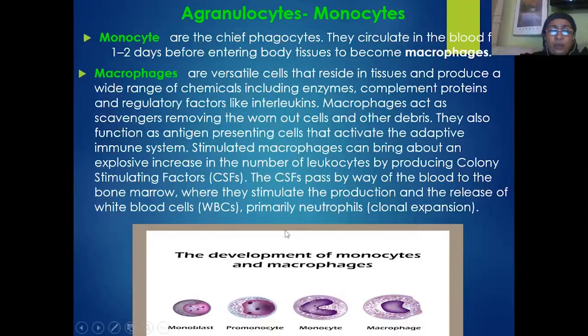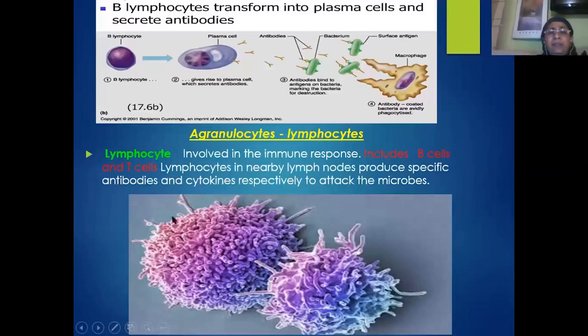I hope you have followed the function of macrophages. Macrophages are nothing but activated monocytes. Monocytes themselves are formed from the monoblast cells. Apart from these monocytes or macrophages, we also have lymphocytes among the agranulocytes. So there are two types of agranulocytes, monocytes and lymphocytes. Again, among the lymphocytes, we have two types of cells, the B lymphocytes and also T lymphocytes.